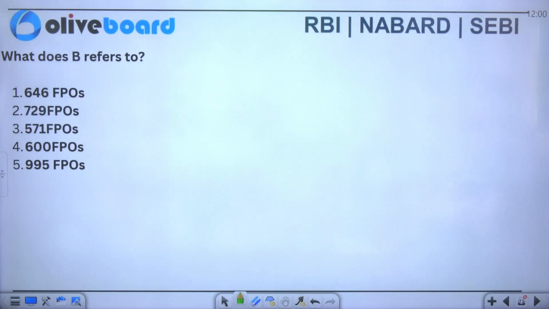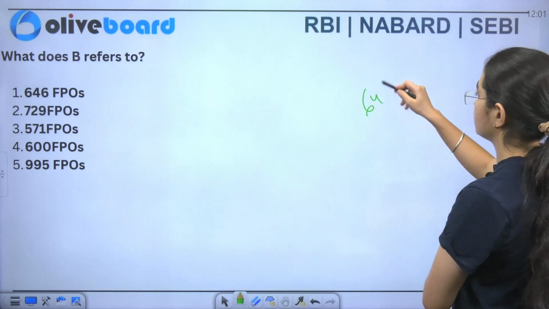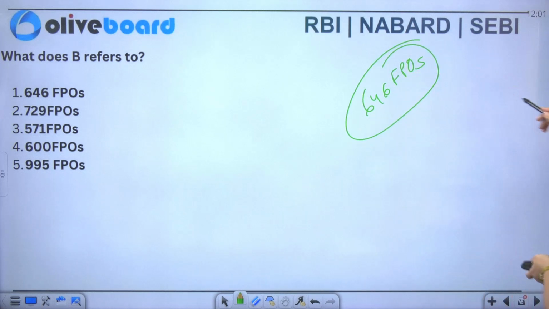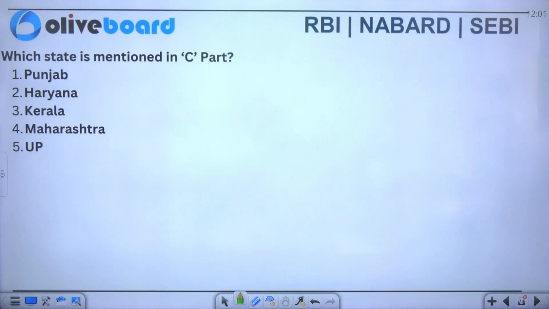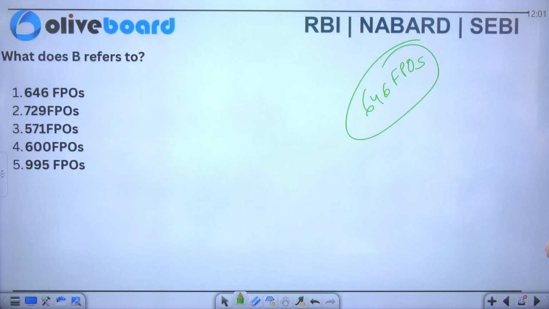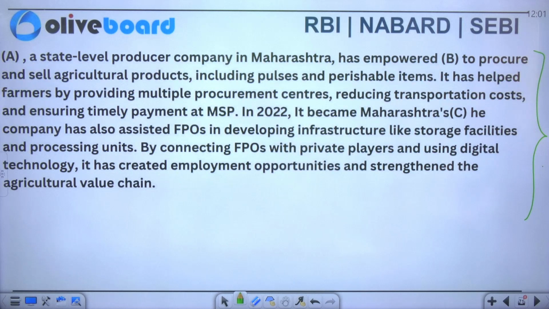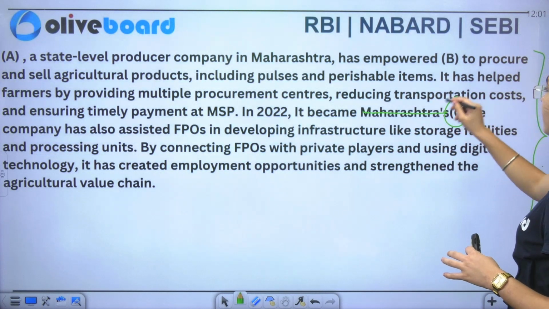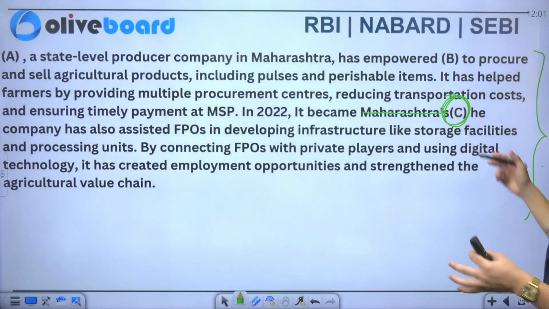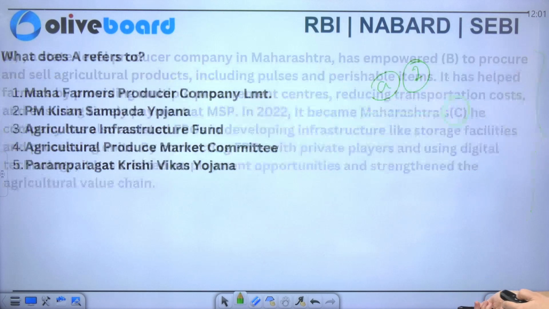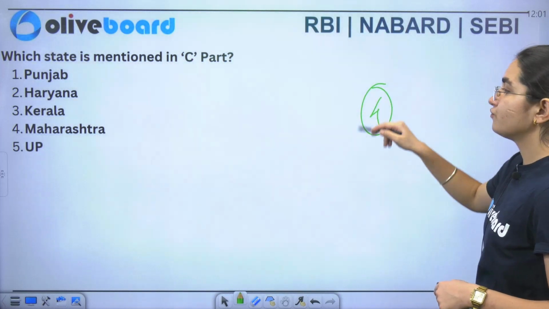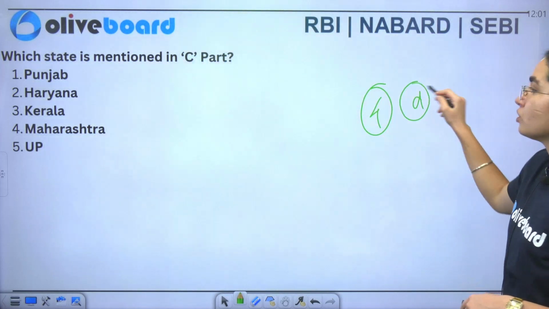So it considers 646 FPOs. Now you have to tell me about the part which is mentioned as a state in C. So I made a mistake here: I wanted to include state, but here I have written the name of the state and I have taken C here. That is just a technical error. So yes, you have got the answer here. The correct answer we have is the fourth one, that is D, which is Maharashtra.